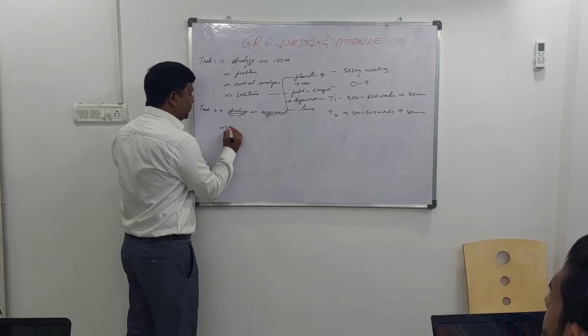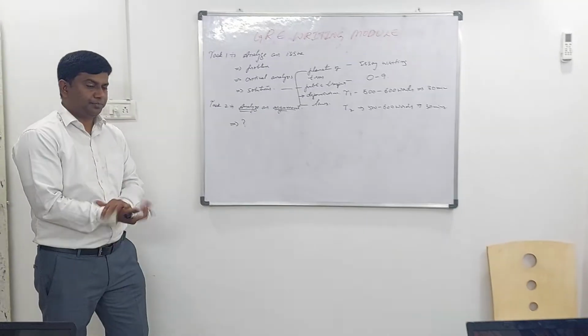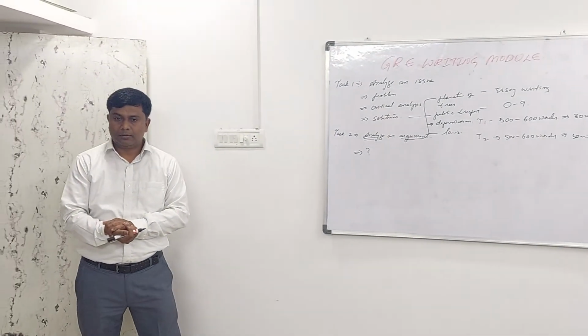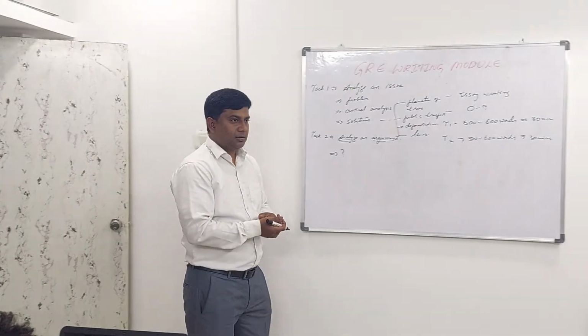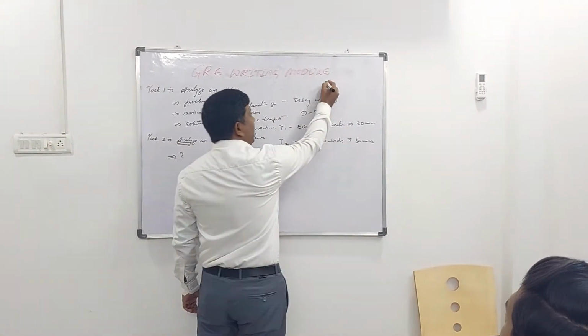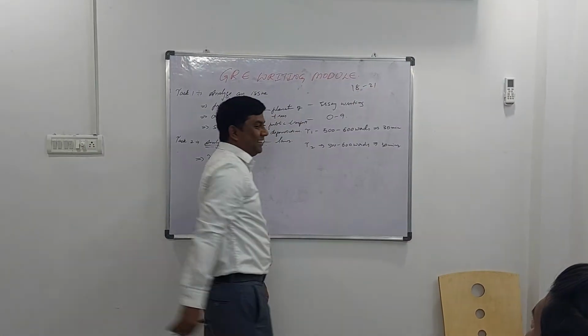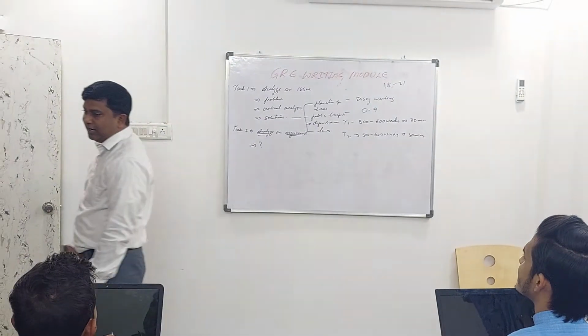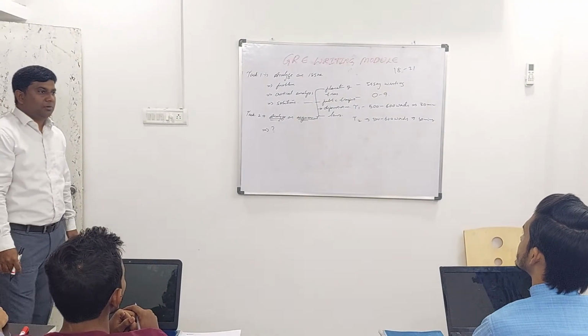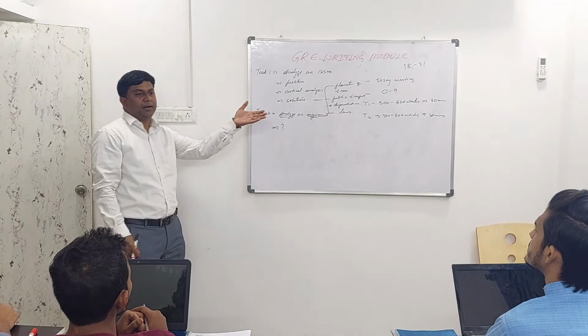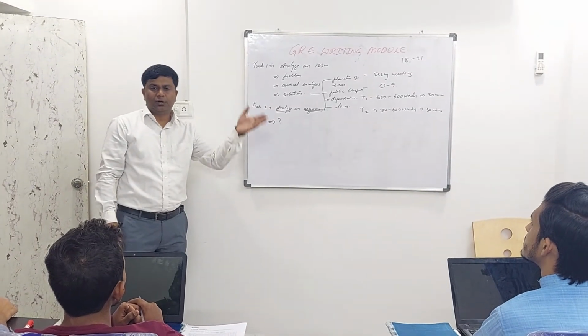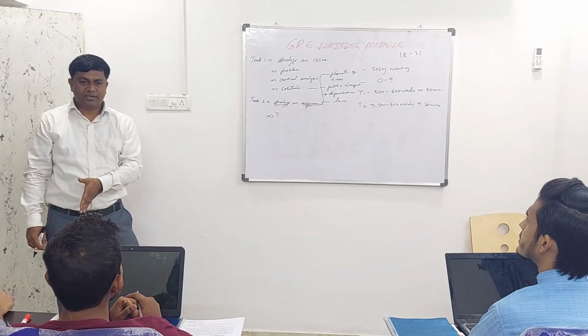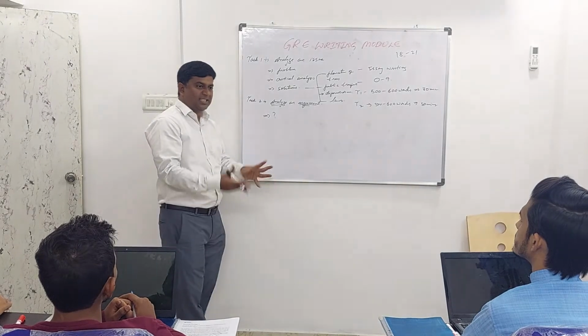Tell me guys, what is an argument? Why do we argue? We argue on something, right? Now the argument is happening on 18 years, 21 years. You open YouTube, what can you find? A bill has been passed in Parliament saying that the age of marriage for girls should be 21 years, not 18 years. Now this is a statement.